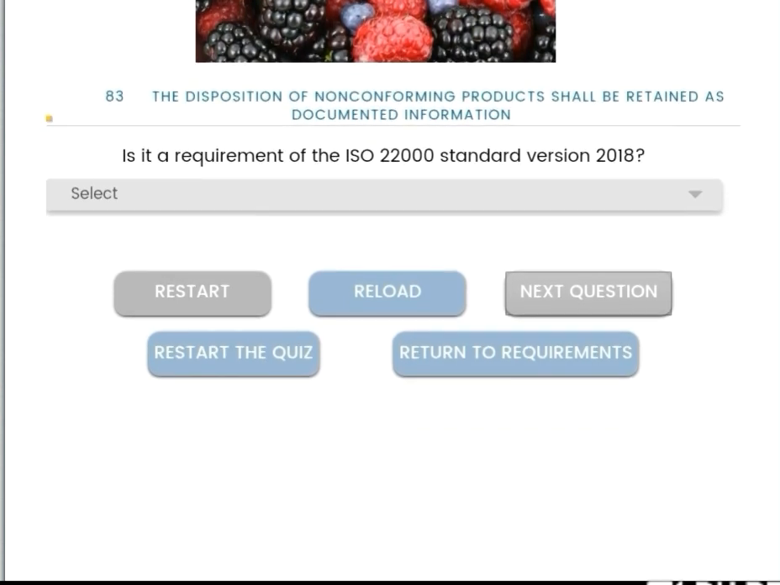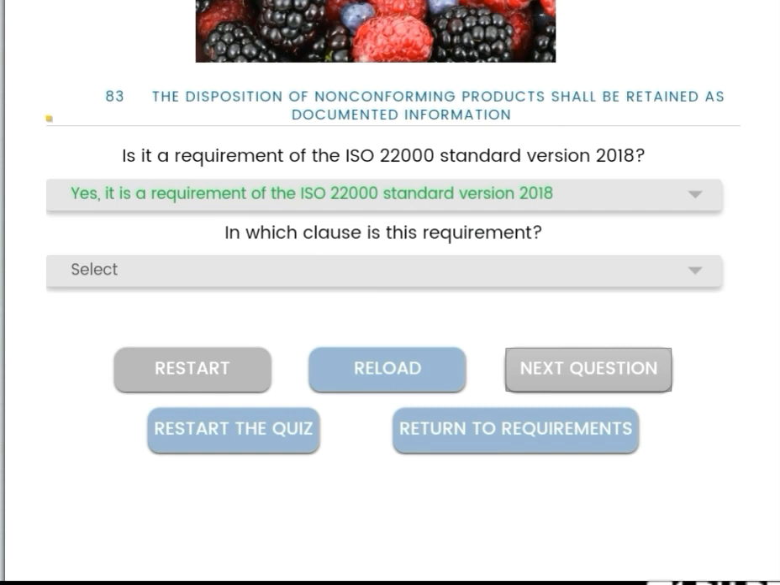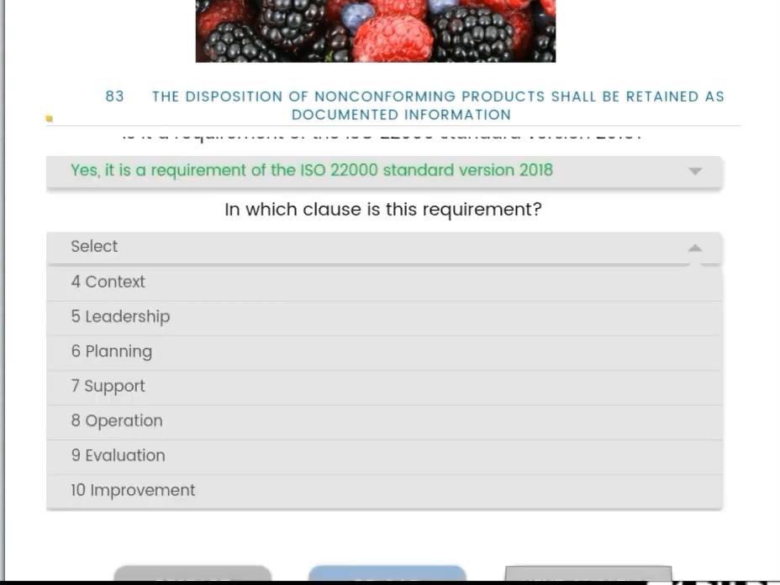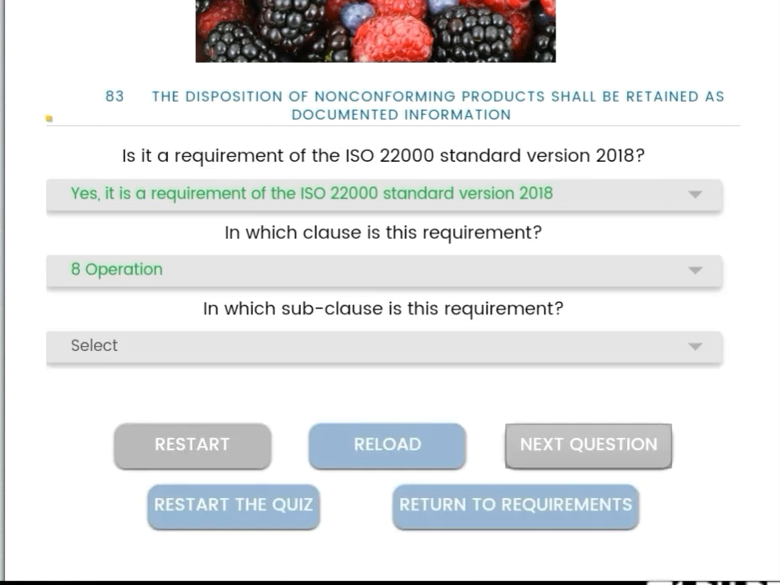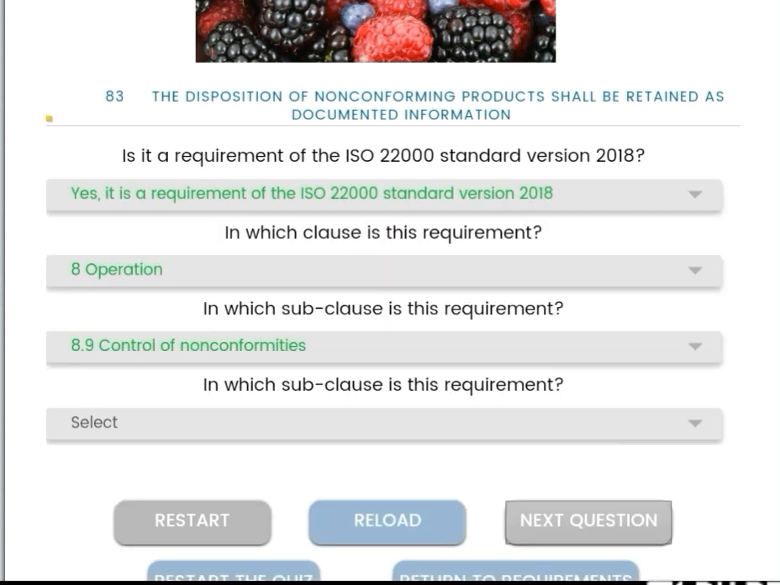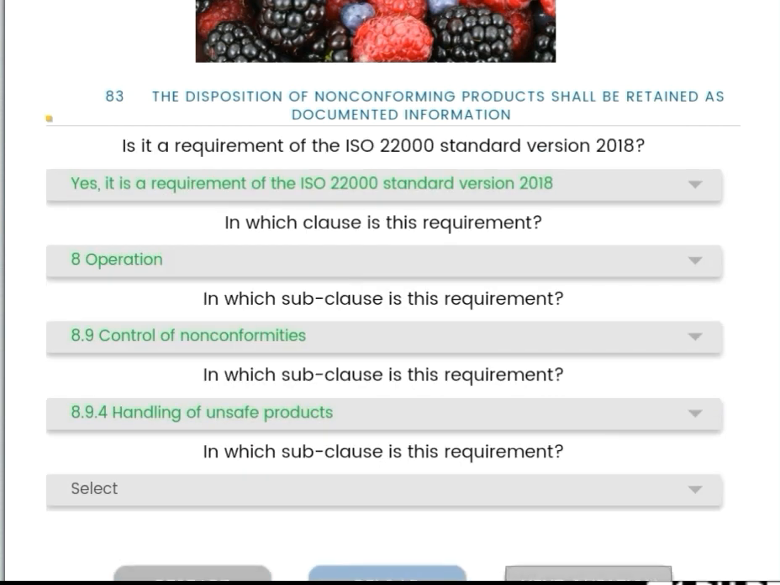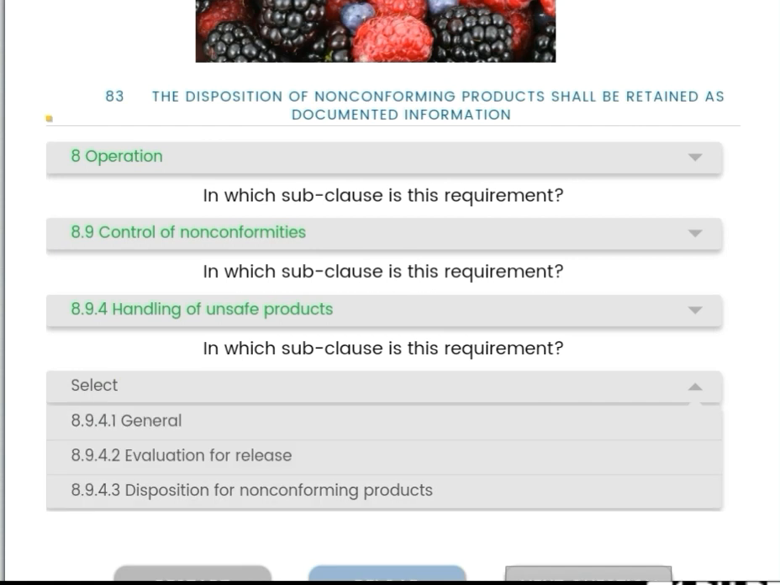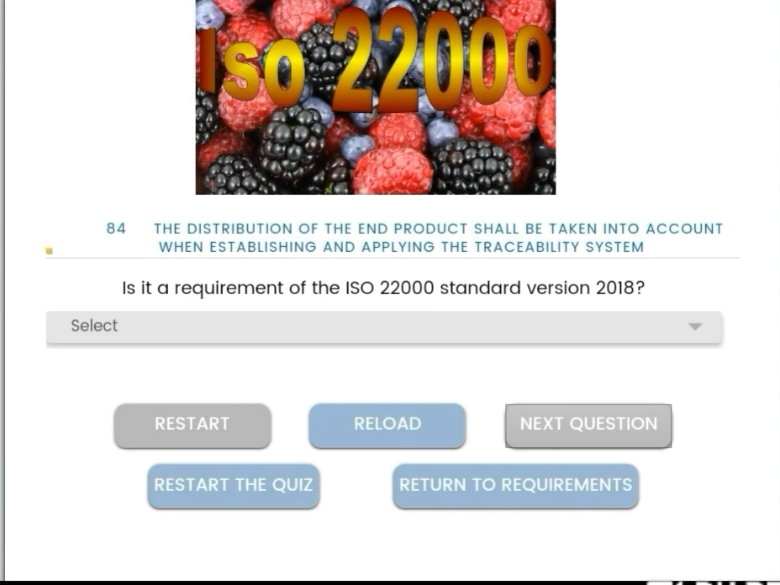Then, the dispositions of non-conforming products shall be retained as documented information. Yes, it is a requirement of the standard version 2018, and the clause number is operation 8, and the subclass is 8.9 control of non-conformities. Subclass is 8.9.4 handling of unsafe products. Next, subclass 8.9.4.3 dispositions of non-conforming products.